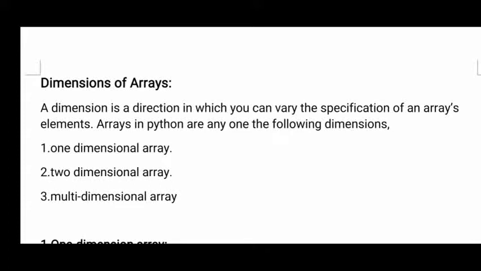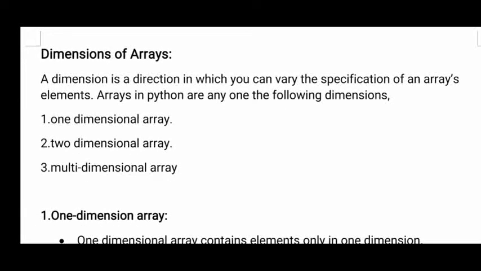Already I've explained NumPy and all. In today's class, I will explain you about dimensions of arrays. Actually, this topic you have in C, C++, Java. This is nothing but how many subscripts you have with the array. That is nothing but the dimension. But actually, what is a dimension? That we'll discuss, and how many types of dimensions we have in Python. With example programs I will explain, and I will explain attributes of arrays also.